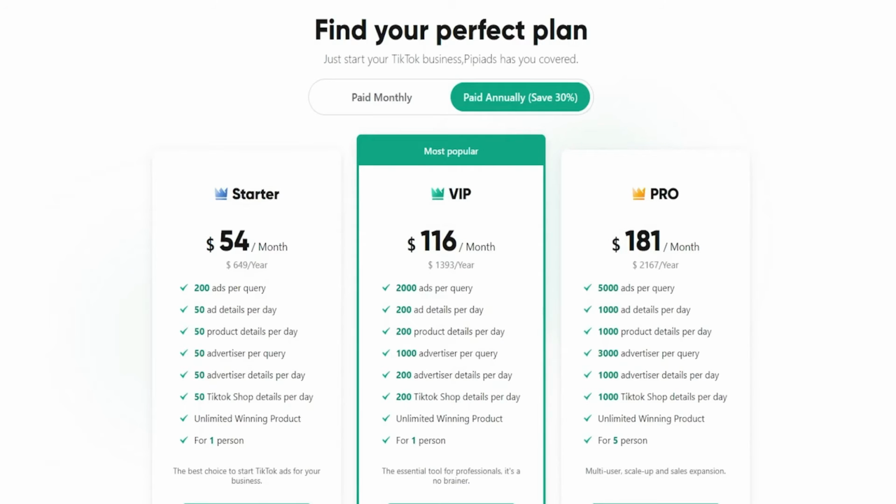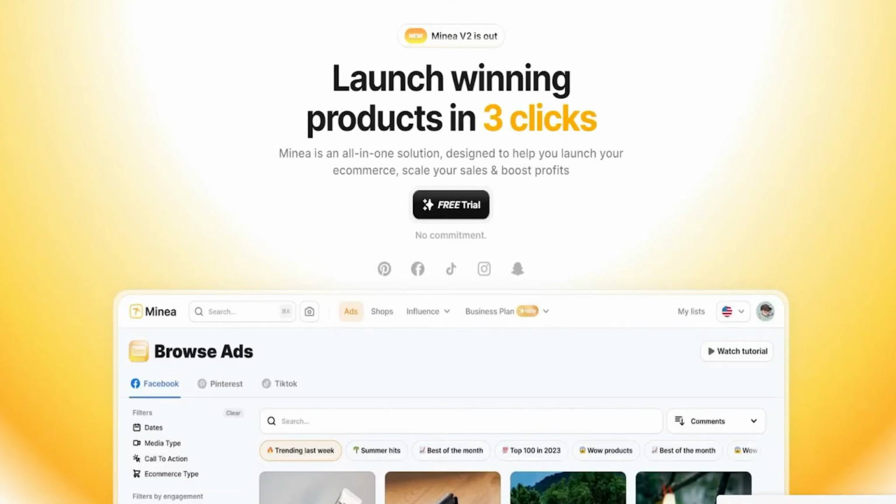So overall, I'd like to say that Pipiads is an amazing tool, and for the prices, it gives you very amazing features. It takes you into a skyrocket of drop shipping products, and it helps you get successful in a really good time, using its guides and filtrations. Now, moving on to Minea. Minea is basically the same thing that Pipiads is, but the difference is that Minea doesn't rely on TikTok. That's the only difference.